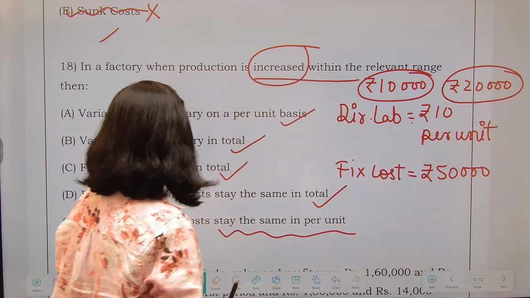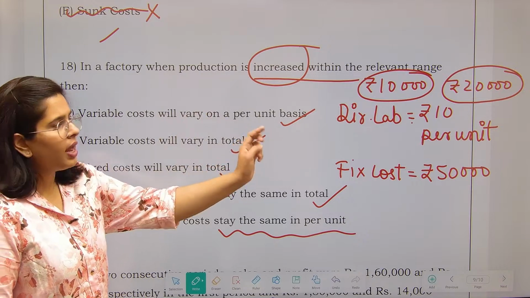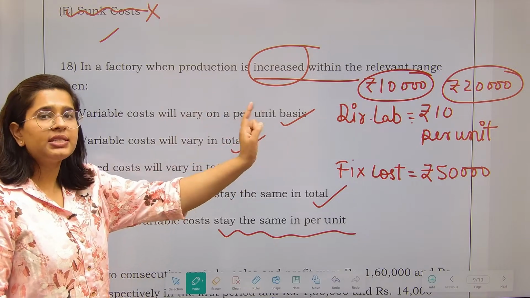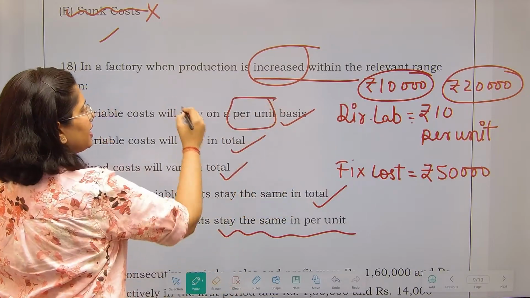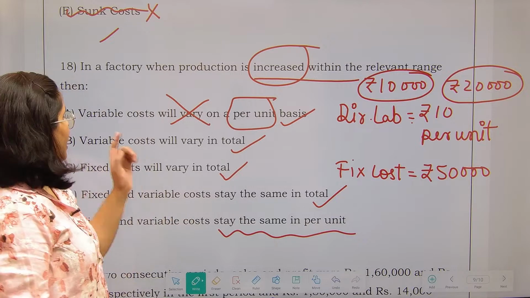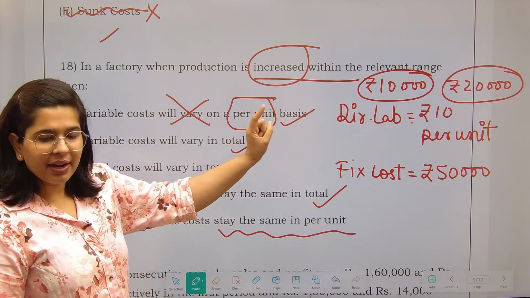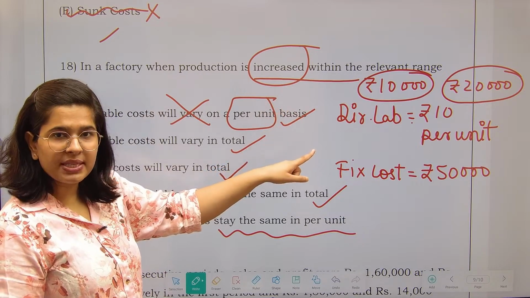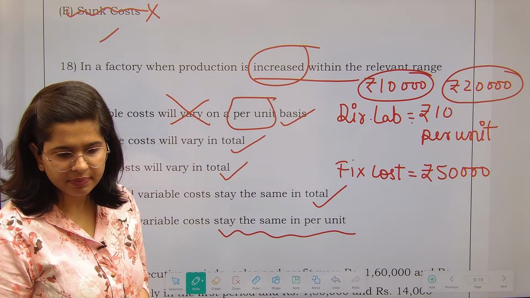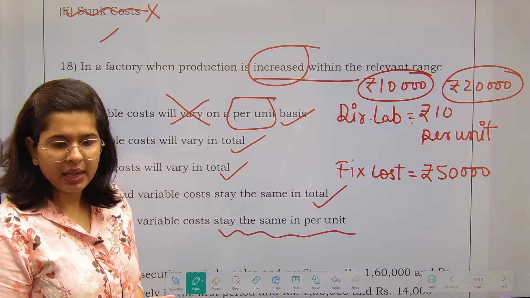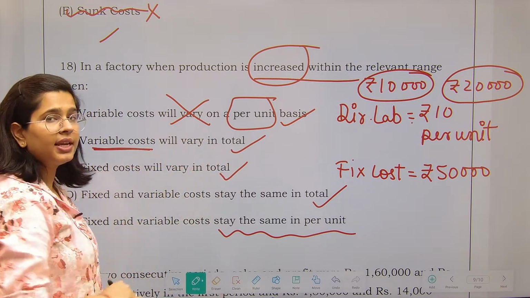You see, has variable cost changed on per unit basis? No. Direct labor is still charging me 10 rupees per unit. So per unit basis पे तो कोई change नहीं हुआ. Fine. Has variable cost changed in total? Yes. So direct labor earlier he was charging me 10,000 rupees in total, but now he is going to charge me 20,000 rupees. Yes. So variable cost has varied in total.